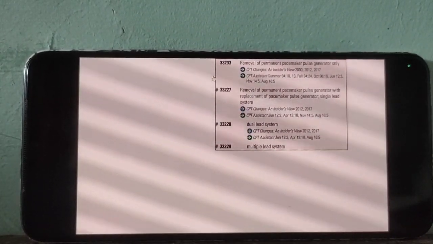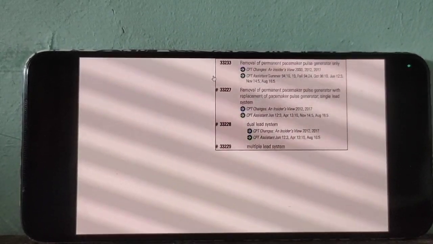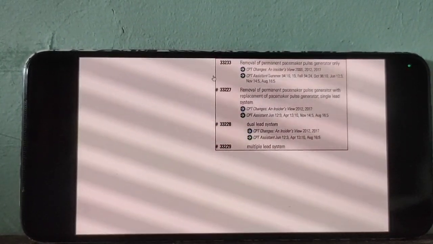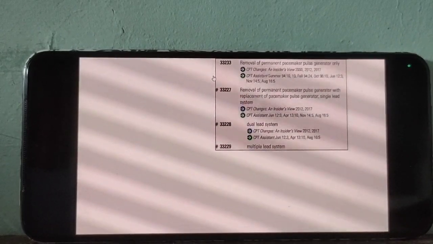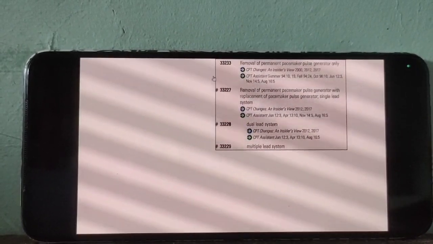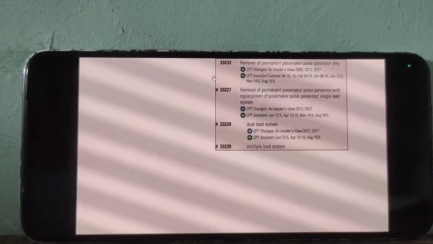Then removal of pacemaker or pulse generator, 33233. Removing just the pulse generator means removing the battery only.